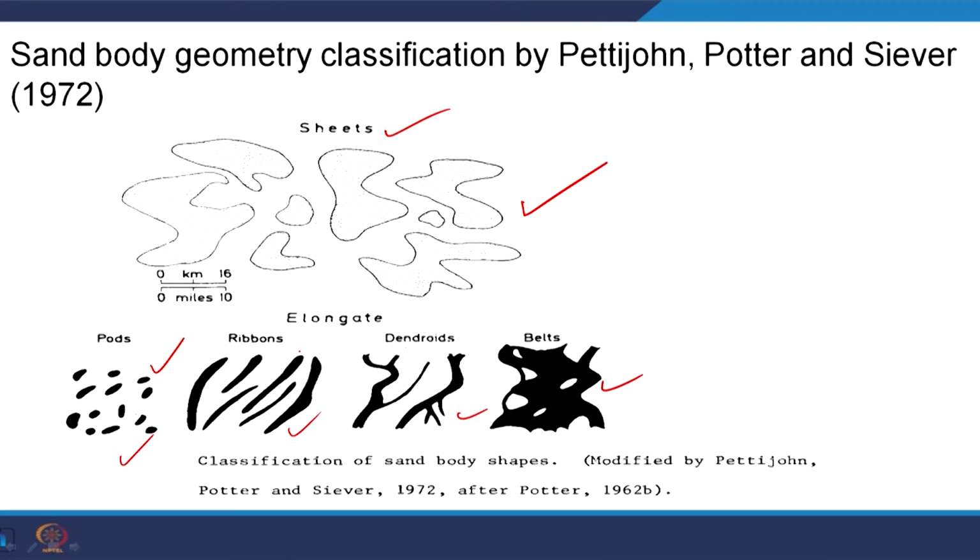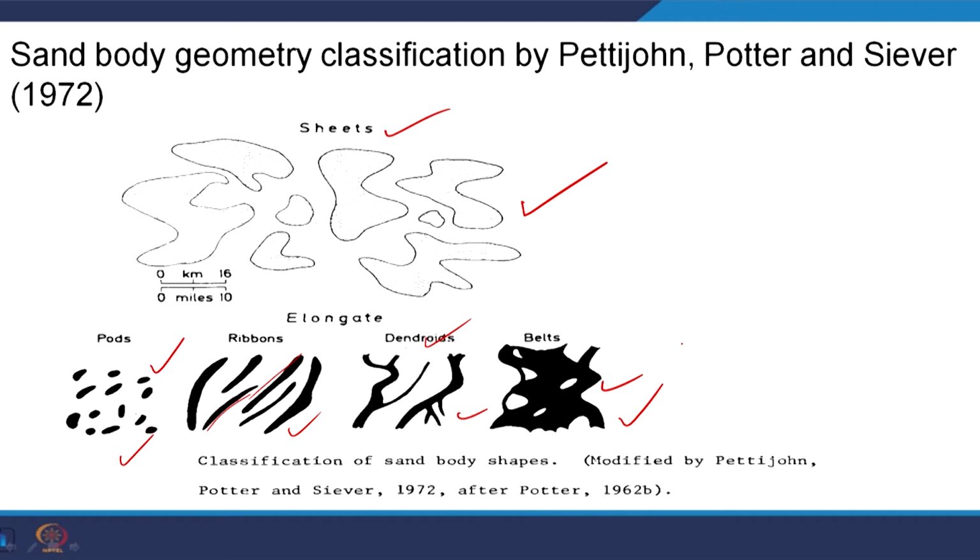Ribbon means elongated, like the ribbon that students or girls use, and dendroid means like a dendrite, branching out. Belt is the coalescence of more dendroids. So, these types of sandstone bodies are particular combinations of some geomorphic environment.